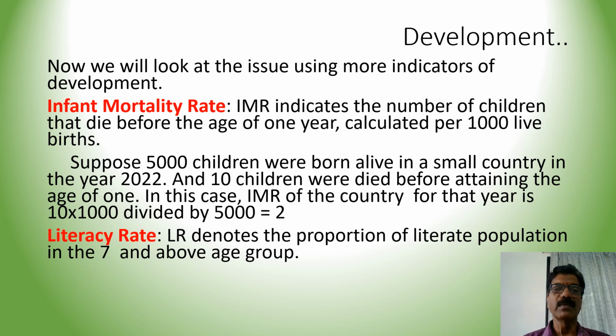We will give an example. Suppose 5,000 children were born alive in a small country in the year 2022, and 10 children out of them died before attaining the age of 1. In this case, IMR of the country for that year is 10 multiplied by 1,000 and divided by 5,000, which gives a figure 2. Here the infant mortality rate is 2. This means that out of 1,000 newborn babies, 2 died on an average.